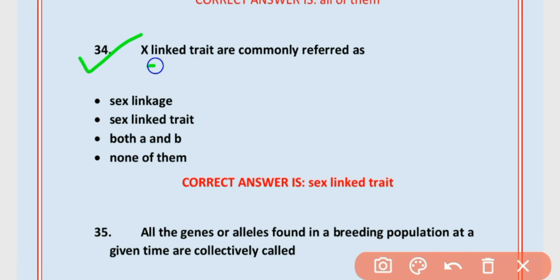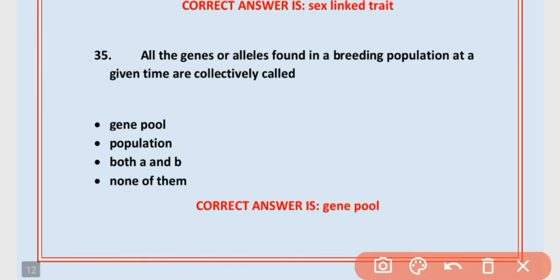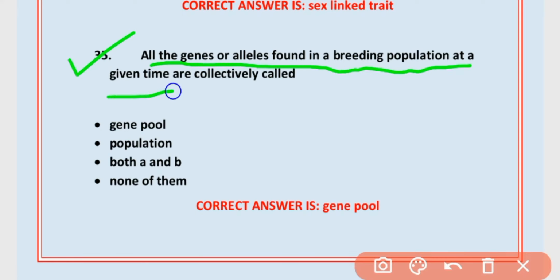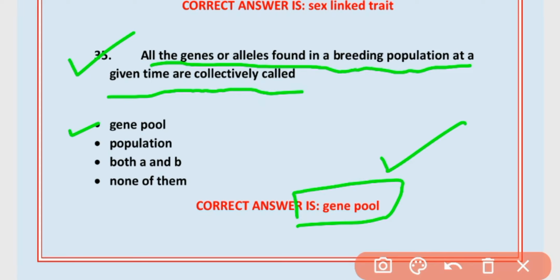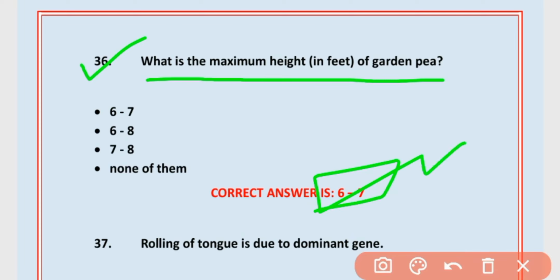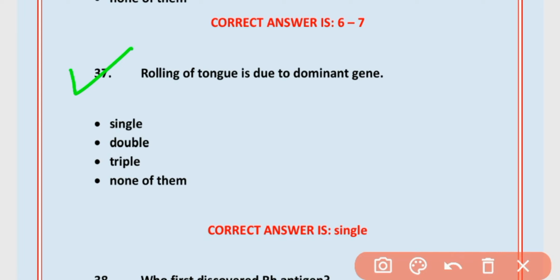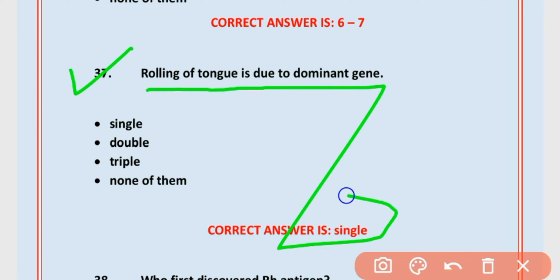34. X-linked traits are commonly referred to as sex-linked traits. Option B is correct. 35. All the genes or alleles found in a breeding population at a given time are collectively called gene pool. Option A is correct. Gene pool. 36. What is the maximum height in feet of garden pea? 6 to 7. Option A is correct. 37. Rolling of tongue is due to dominant genes. Single. Option A is correct. Single dominant gene.